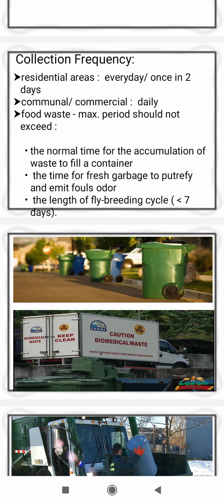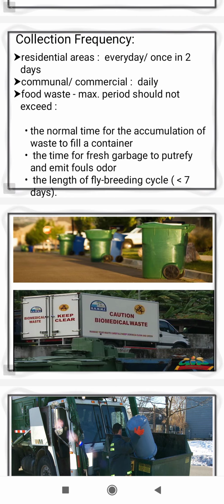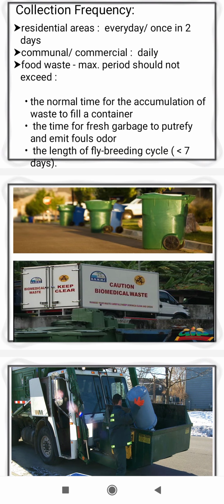Next is food waste. Food waste should be collected as early as possible, because that waste is organic in nature and is going to decompose. The maximum period should not exceed the normal time for the accumulation of waste to fill a container, the time for fresh garbage to putrefy and give foul odors, and the length of the fly breeding cycle, which is less than 7 days. That means food waste, organic waste or biodegradable waste should be collected as early as possible, within 7 days, because it decomposes and creates a bad odor and also fly breeding.